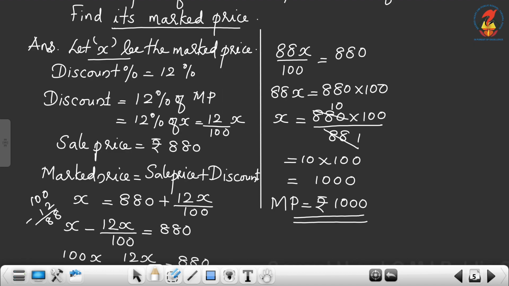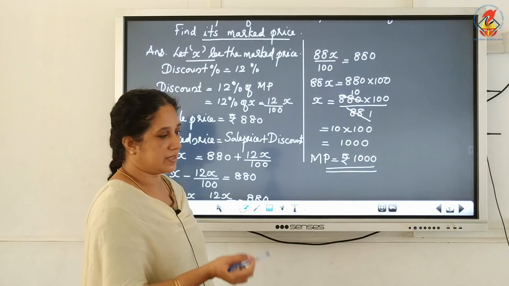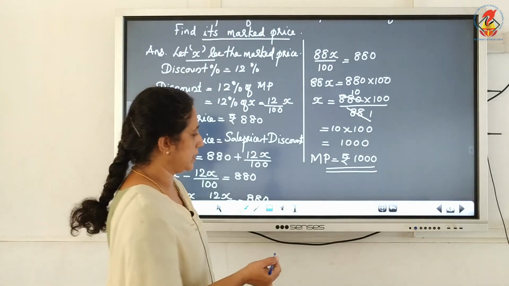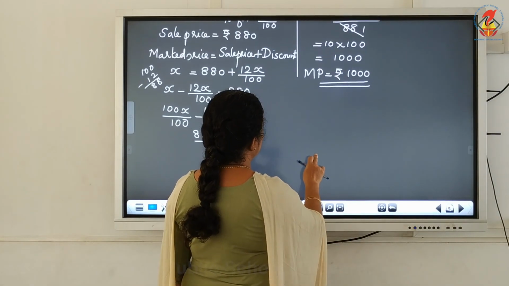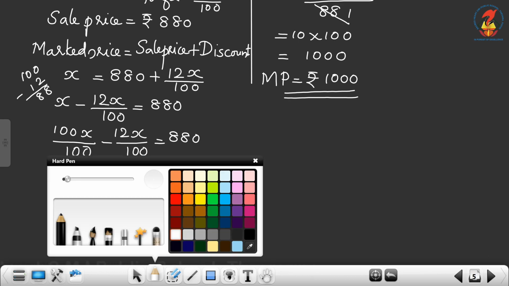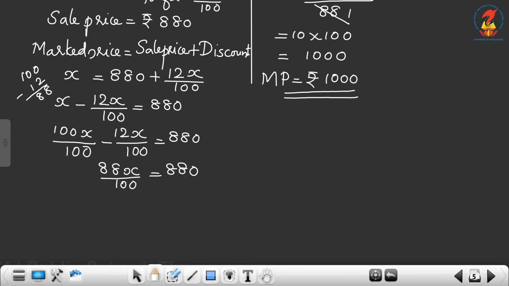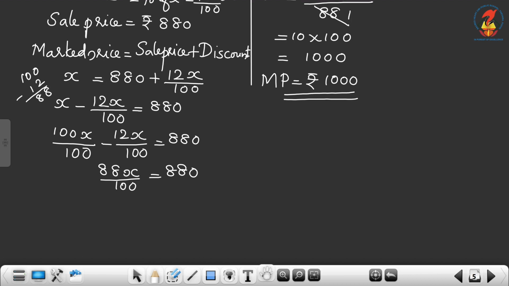Now we can do this in another way also. Using the unitary method, we can do it. If you apply the unitary method, how can we do it? The discount given is 12%.